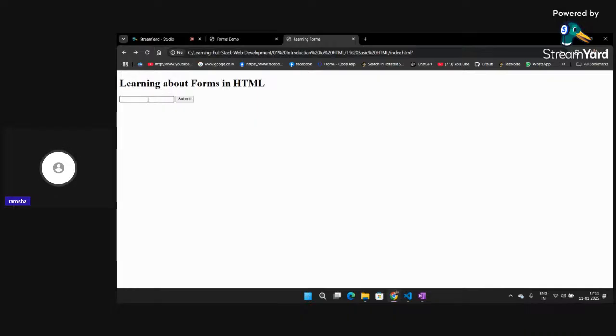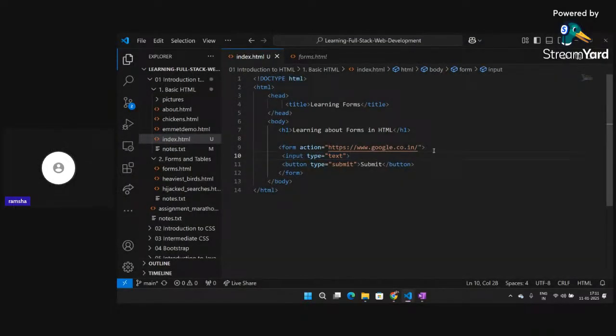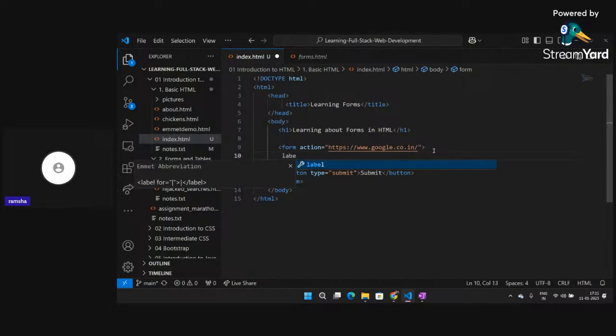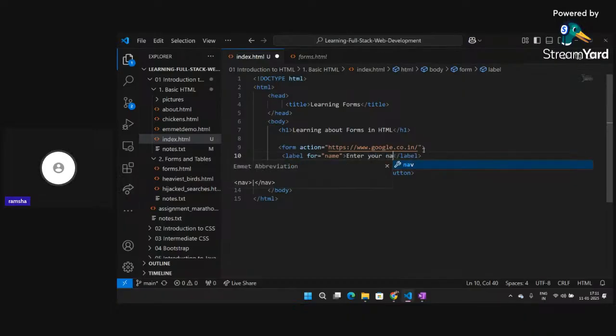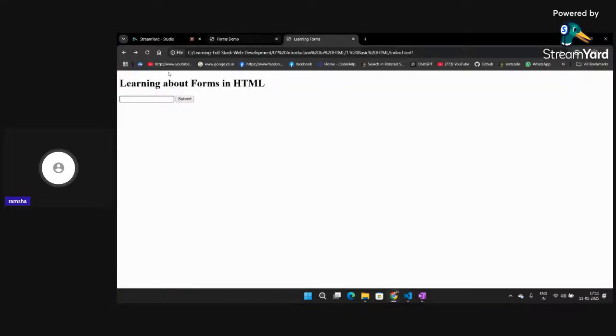Now this is a plain input, and it's not displaying or explaining anything about what I have to write here. So for every input I can give a label also. Okay, so label, and label for it will be input, or we can say for name. Okay, and I can say enter your name. Okay, if I click on refresh, so you can see I am getting a label for my input now. So it's now more clear what I have to exactly do in this particular input.